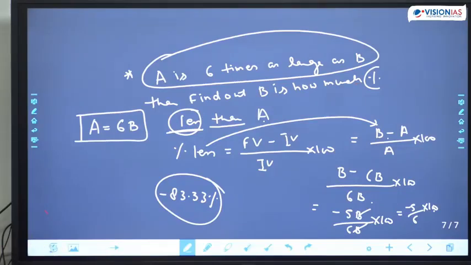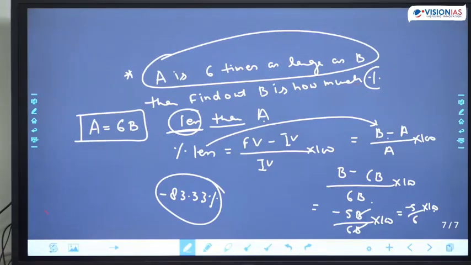See, don't become happy if you are able to solve. That is not the reason for happiness. It's a very simple question. The thing is whether you are able to link the logic or not, whether you are able to link the concept or not, that is the most important part. This question is not going to come in the examination. Generally, whenever I give a question and a student is able to solve it, they become very happy.